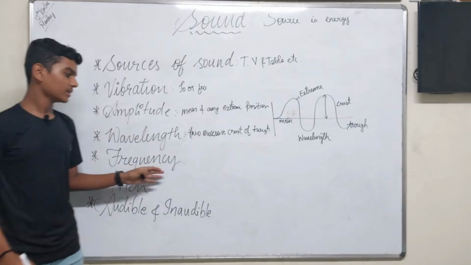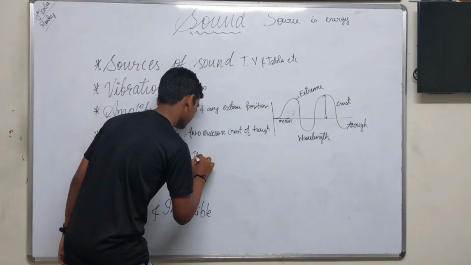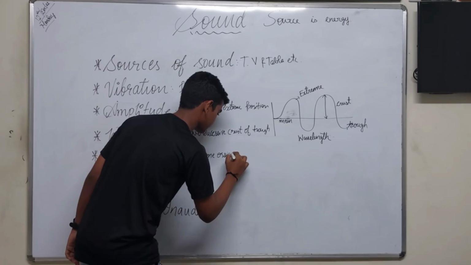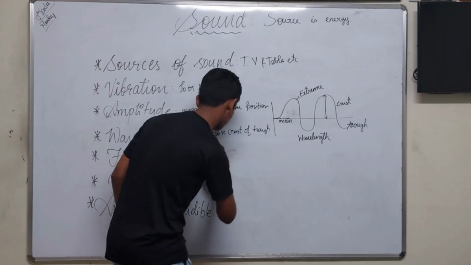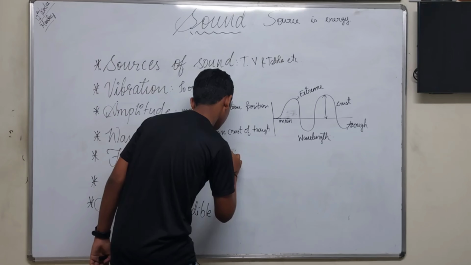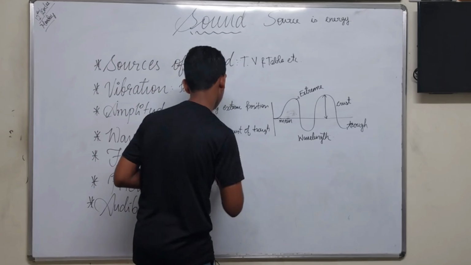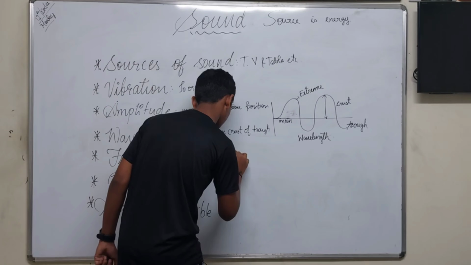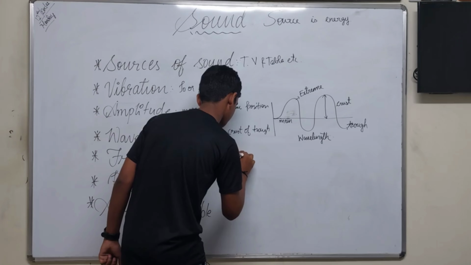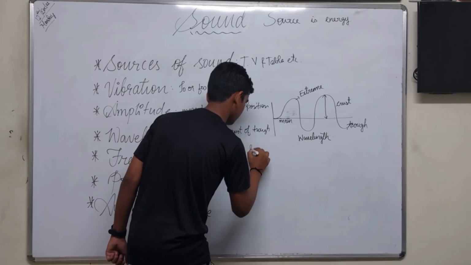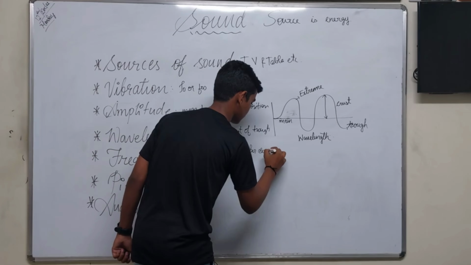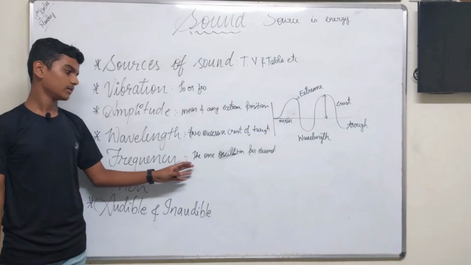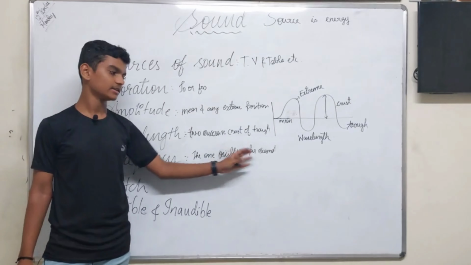Next, frequency. The number of oscillations per second is called frequency.